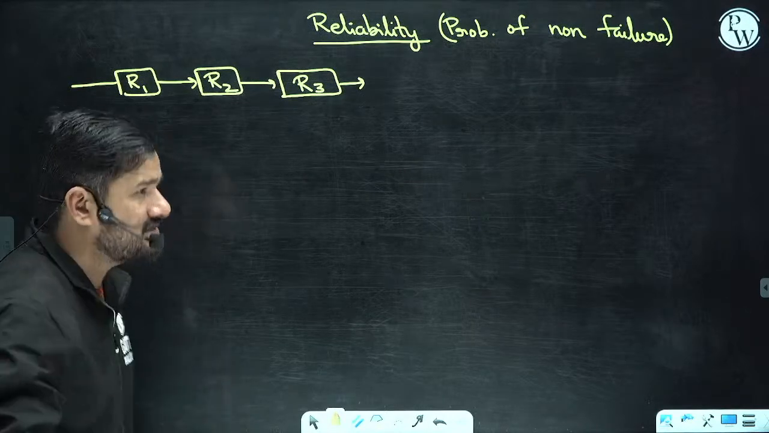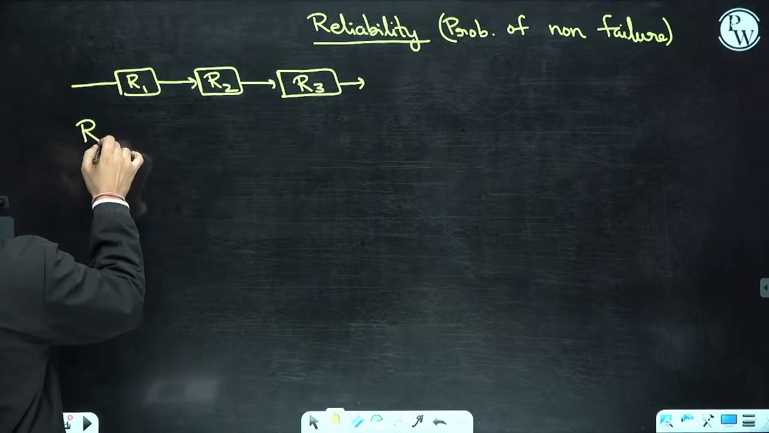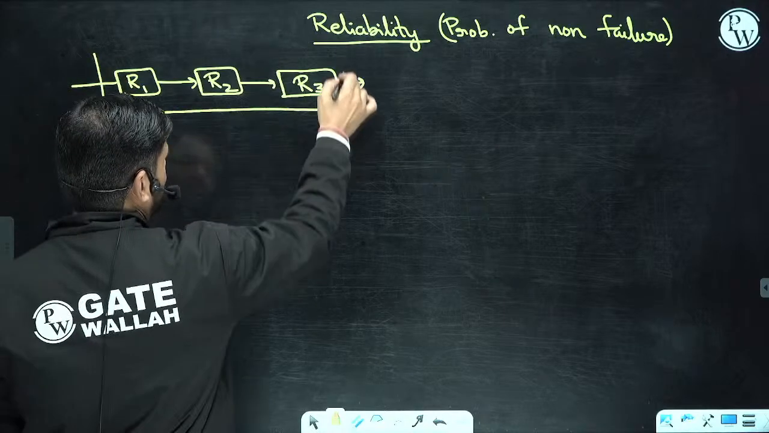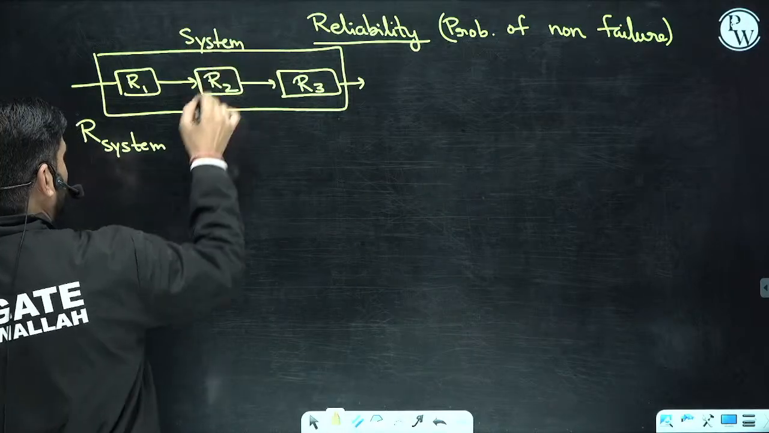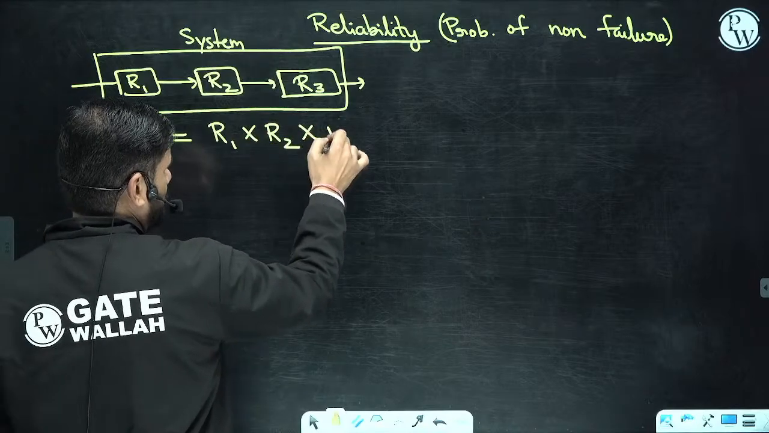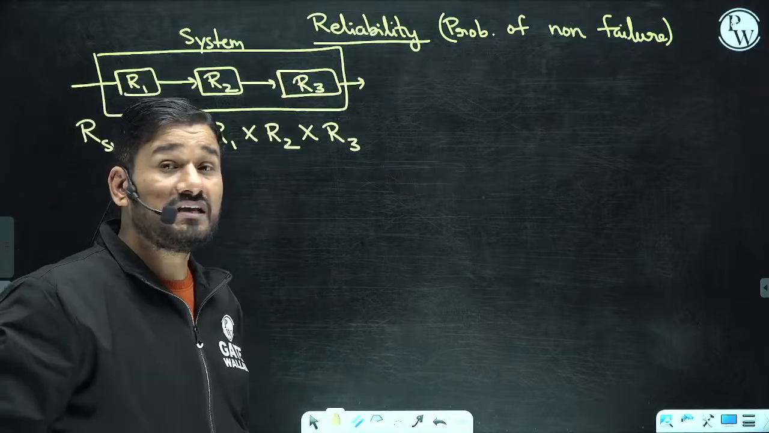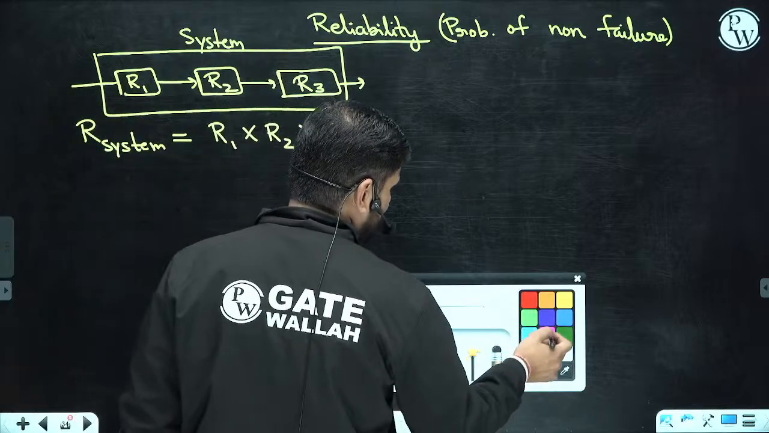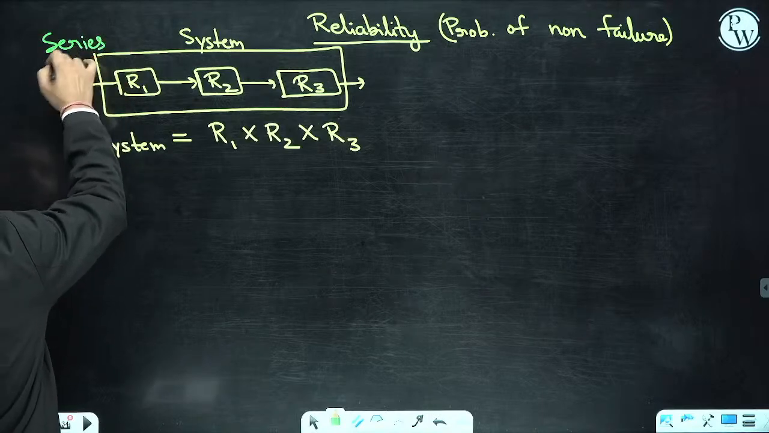In that case, the reliability of the system, this is the whole system, is R1 cross R2 cross R3. Please remember that. Done. Now if the things are connected in parallel, so that is done for series. This is in series, and this is in parallel.